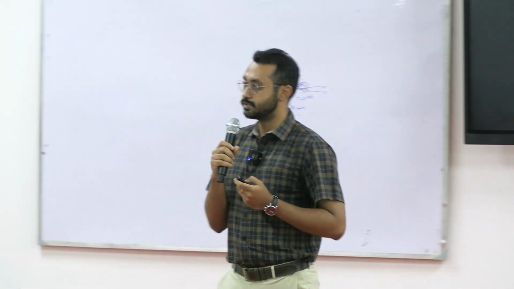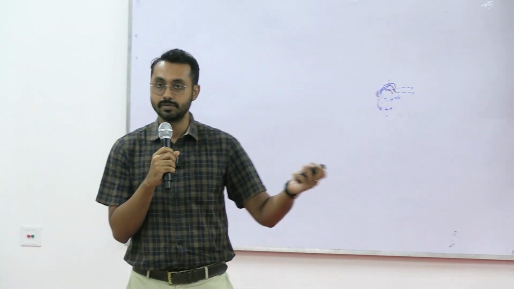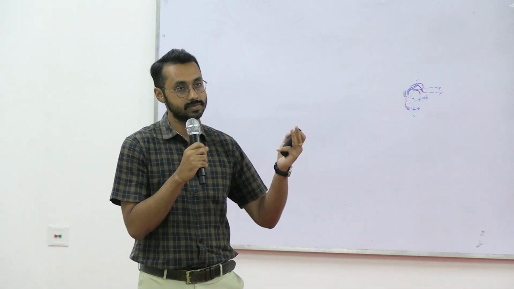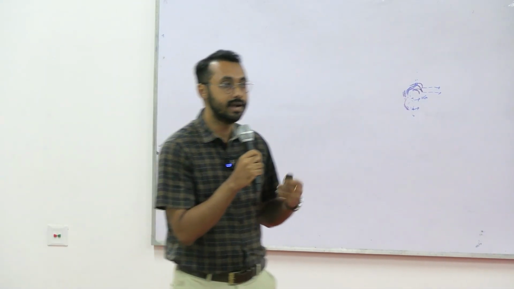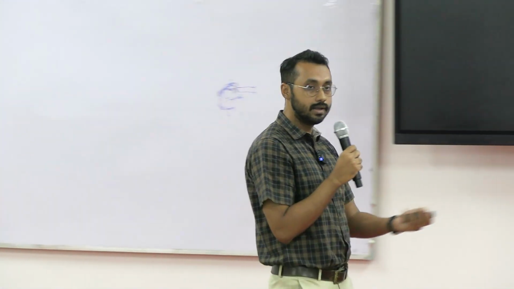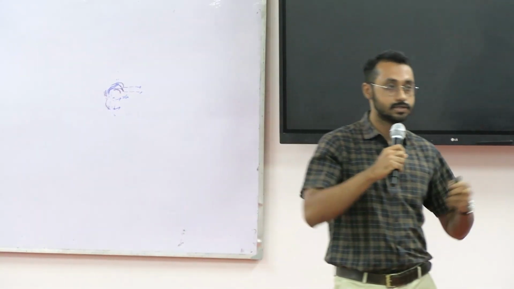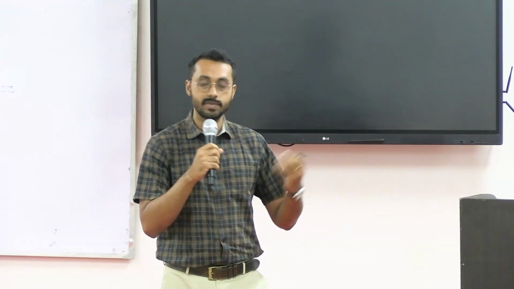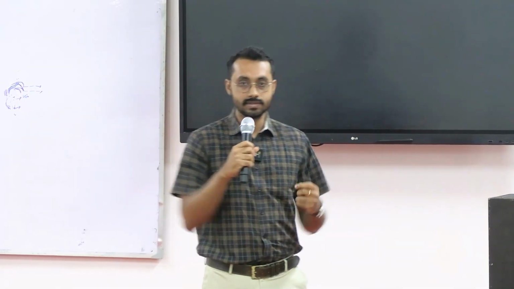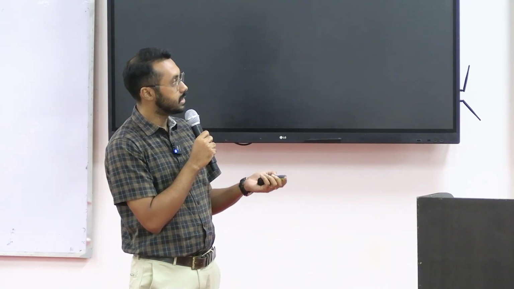Once we check for responsiveness, as my previous speakers told, in adults you tap on the shoulder and ask, are you okay? In children, you just can't do that. The child will not answer back to you, right? So you will see whether the child is moving, moving the limbs or not. If the child is moving, that means the child is responsive. You can assess by looking at the child only. Once you have checked responsiveness, you check for breathing.